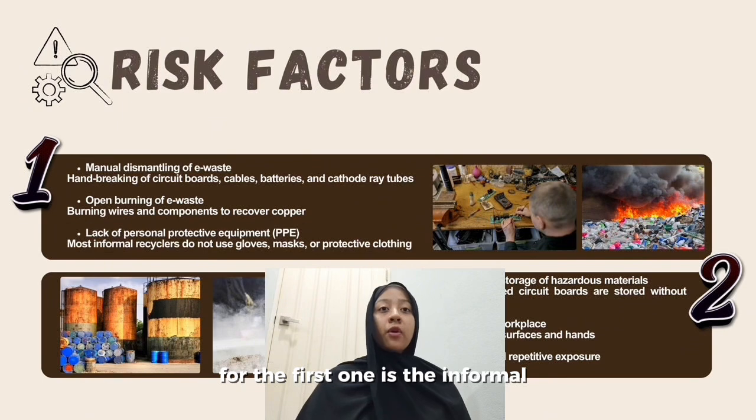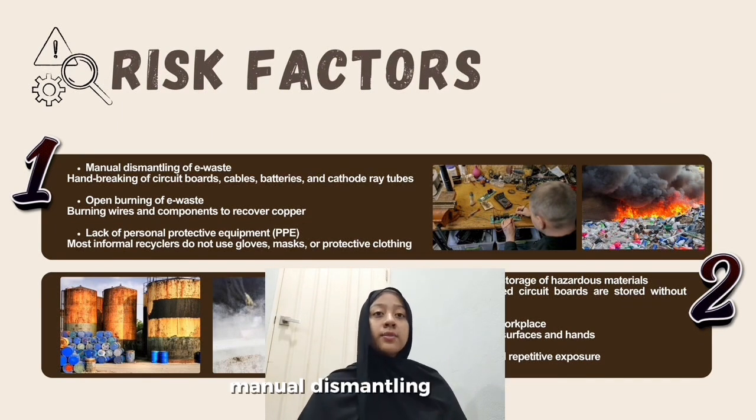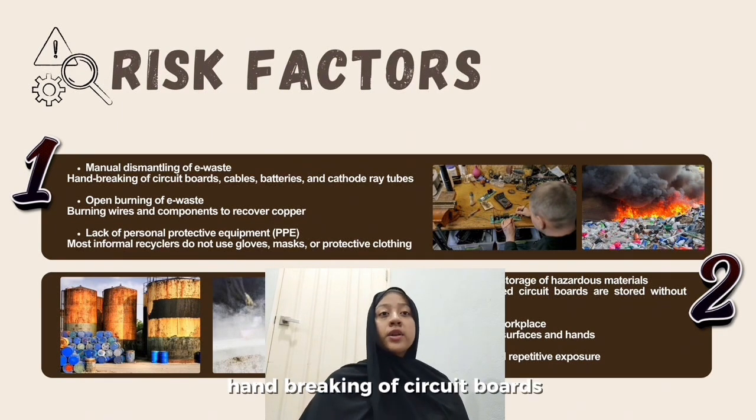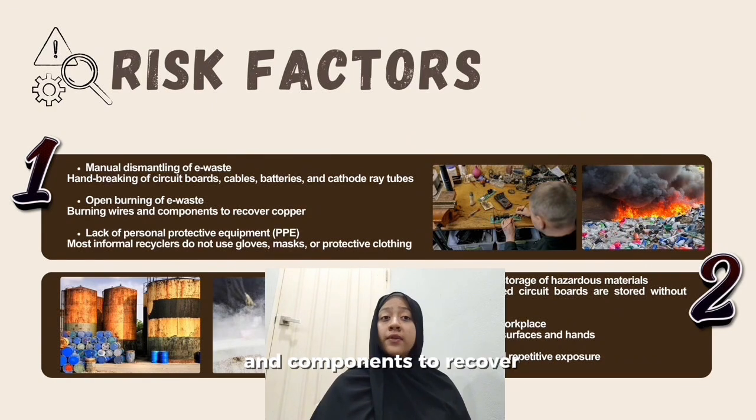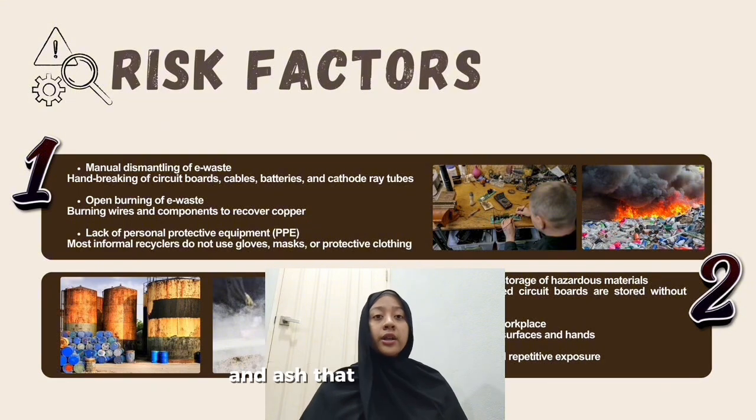The first one is the informal e-waste recyclers. Manual dismantling of e-waste, hand-breaking of circuit boards, cables, batteries, and cathode ray tubes, and open burning of e-waste. Burning wires and components to recover copper releases toxic metal fumes and ash that can be inhaled or absorbed through the skin. And the lack of personal protective equipment. Most informal recyclers do not use gloves, masks, or protective clothing.